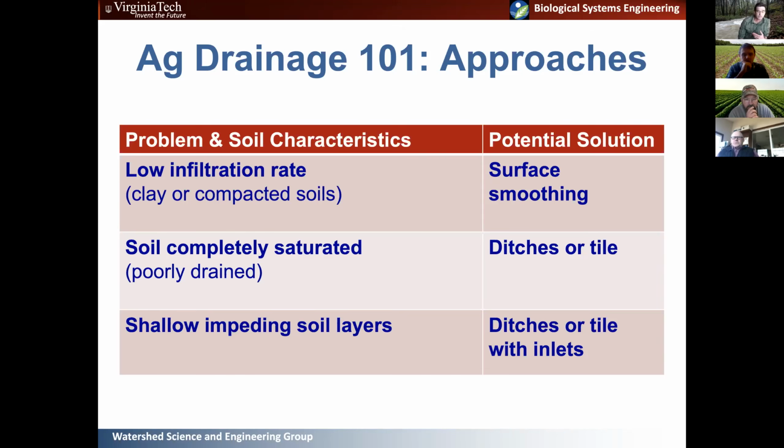You can also have soil with those shallow impeding layers, which I mentioned previously, right? Something that restricts vertical drainage through that soil. And in that case, ditches or tiles with surface inlets may be appropriate.